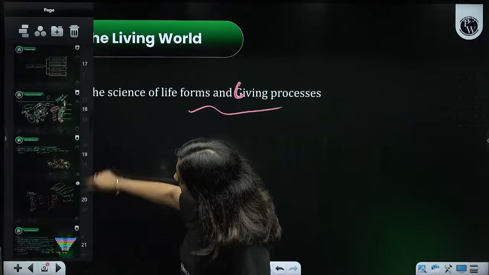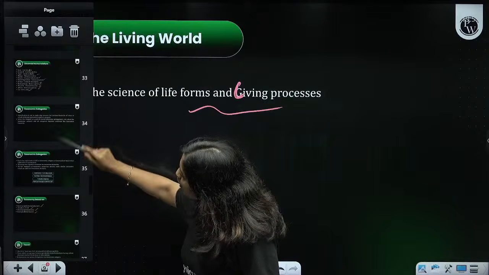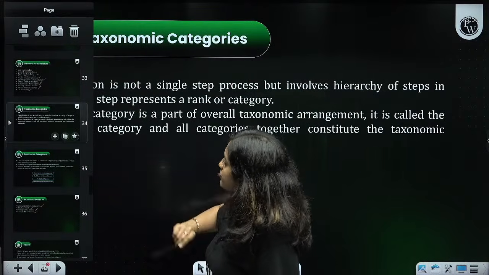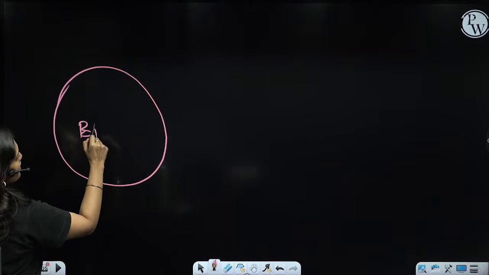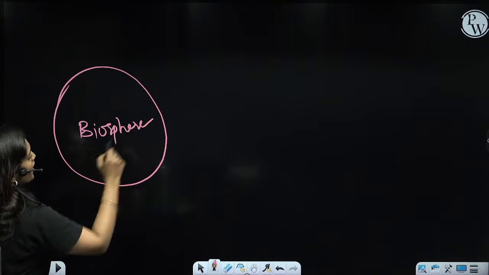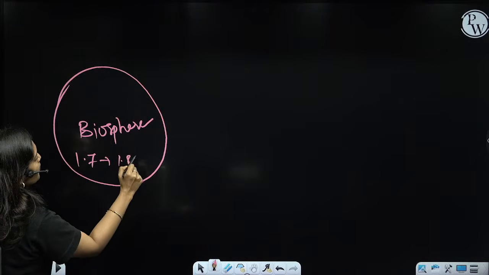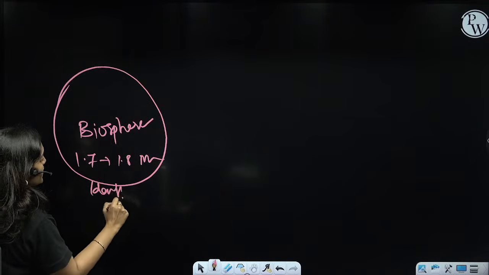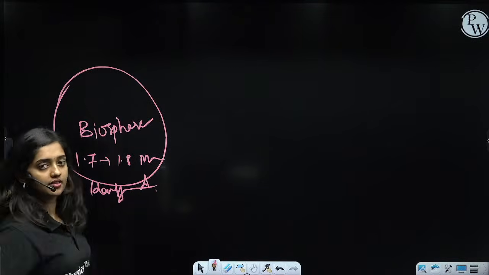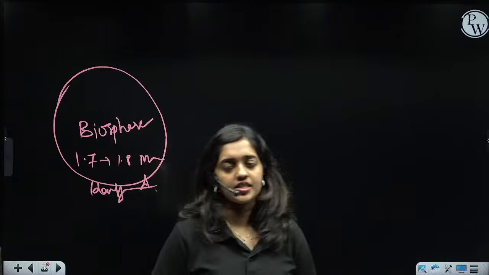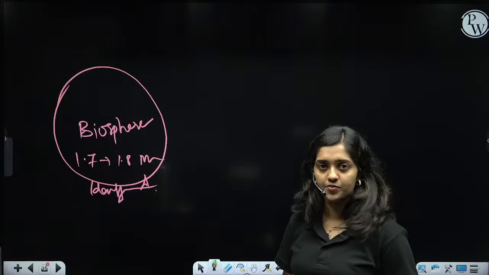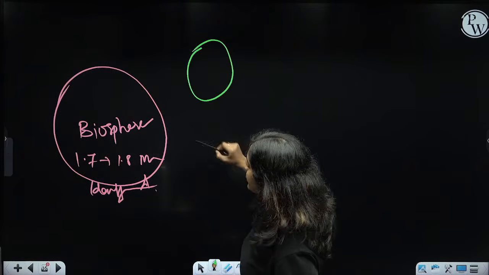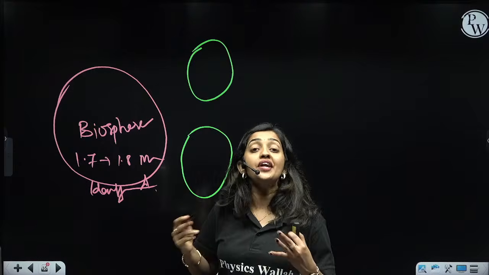So moving on to the last part of this chapter. Actually, we have a very big biosphere here, right? In this biosphere 1.7 to 1.8 million identified species are there. So we can't study these organisms as a whole. So we understood we should classify these organisms, based on the similarities and dissimilarities, into different groups.